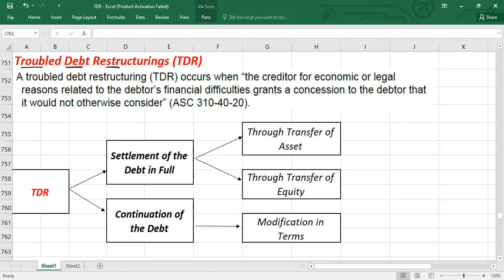Troubled debt restructurings are often the result of legal proceedings or of negotiation between parties. Sometimes the debtors might not be able to pay the debt, so in that scenario there might be certain legal proceedings as well.